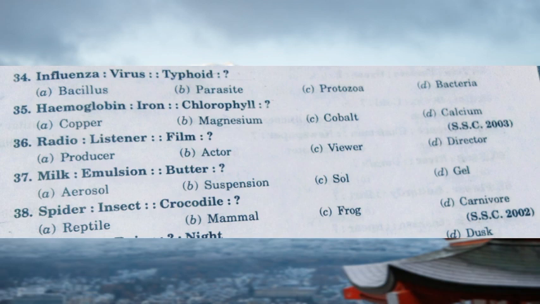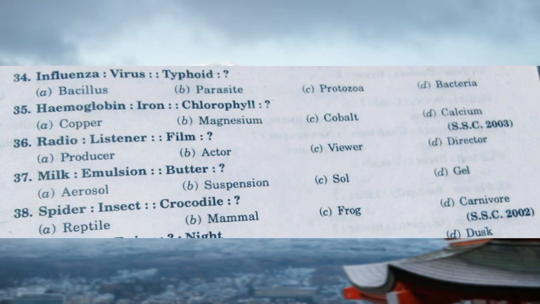So the next option is spider, insect, crocodile is what? Spider is related to insect. So a spider is an animal which comes under the insect group, and a crocodile is an animal that comes under which group? A crocodile is a vertebrate, so it comes under either reptile, mammal, frog, or carnivore. So it comes under the reptile. Crocodile is a reptile, not a mammal and not an amphibian. Okay, you just have to remember it. So let's solve the next questions.